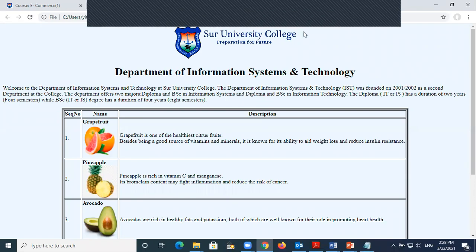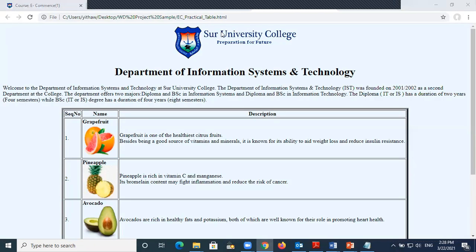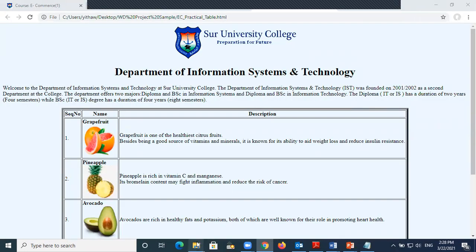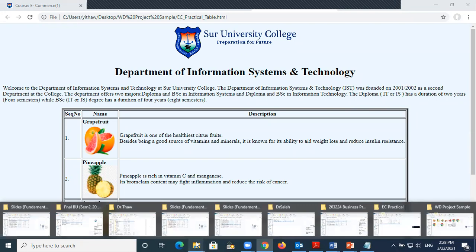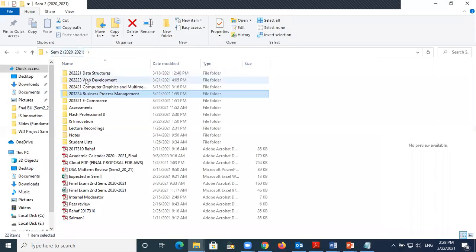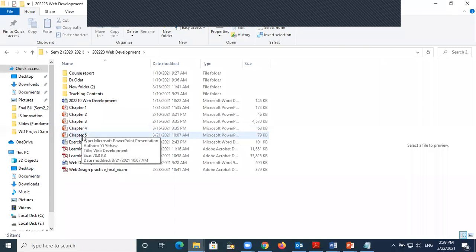Now I want to show you how you can change the color. How can you change the color of this one? Because now we have black here, but you can change the color. I taught this in the web development subject, how to change the font size. I think it is in chapter 5.